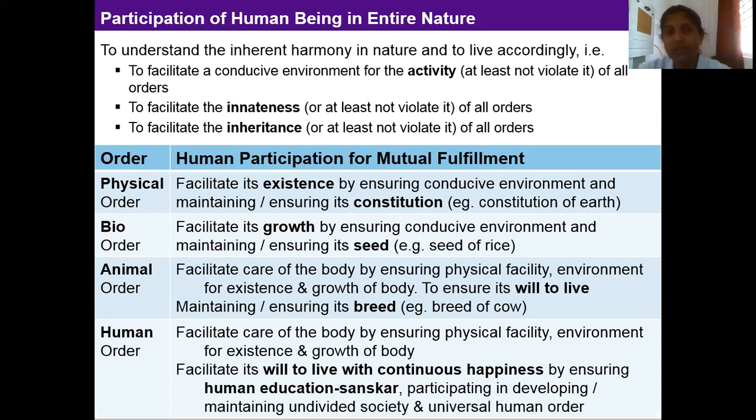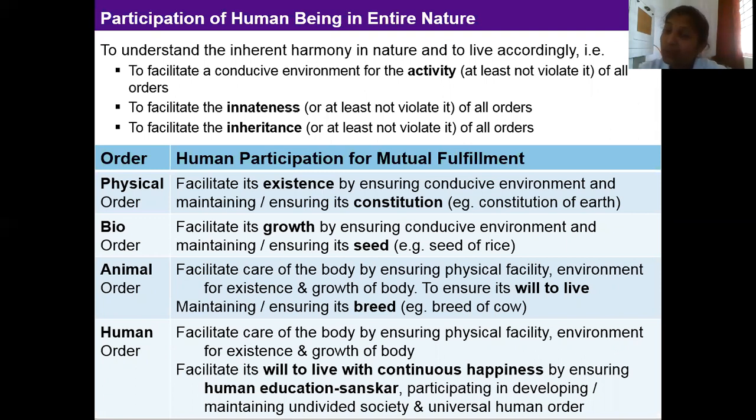Example, seed of rice. Animal order facilitates care of the body by ensuring physical facility, environment for existence and growth of body. To ensure its will to live, maintaining and ensuring its breed, that is breed of cow.